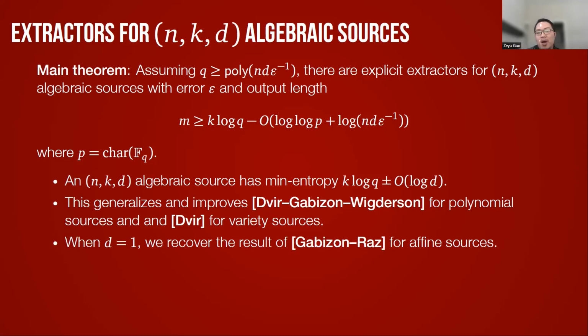And if we choose d to be 1, then we actually recover the result of Gabizon and Raz for affine sources. So the main message is that when the field size is large, Gabizon and Raz show that one can extract most of the min-entropy from an affine source, and we show that this result readily extends to polynomial images of varieties.